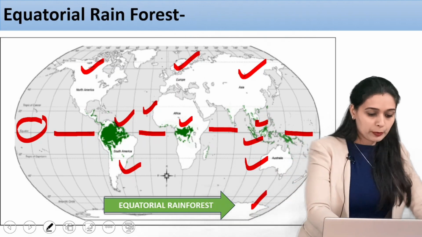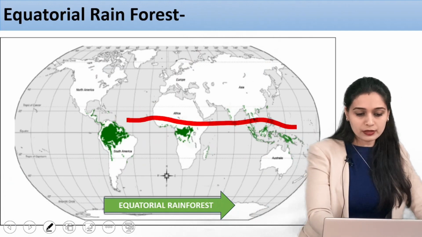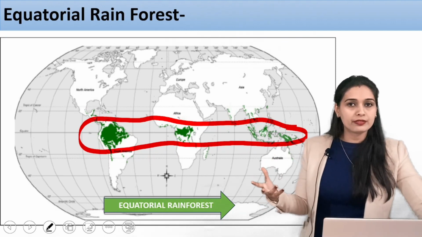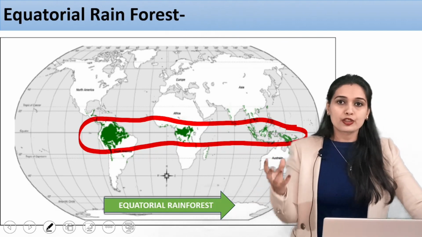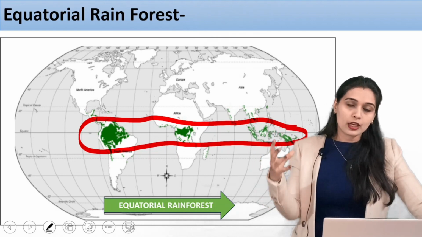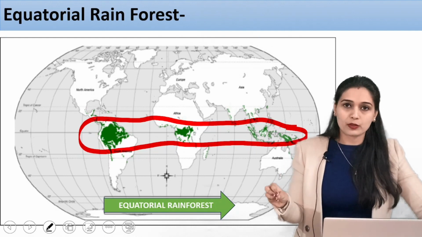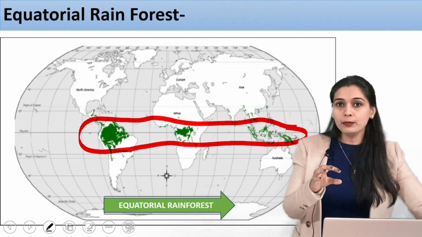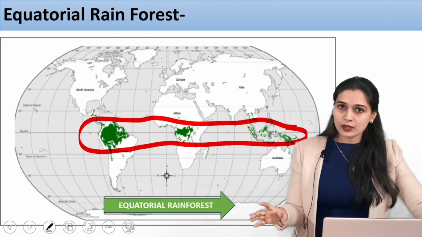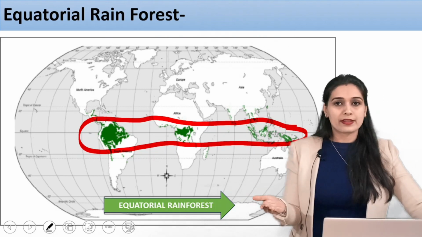So what my point is, now if you see this entire region, it is having a similar kind of vegetation. Fine, so the dominant vegetation here is trees, similar type of trees. So it is forest, so it is a biome. This area is a biome. It's a forest biome in terms of equatorial rainforest. All right, now this knowledge is actually very important for you for geography as well.